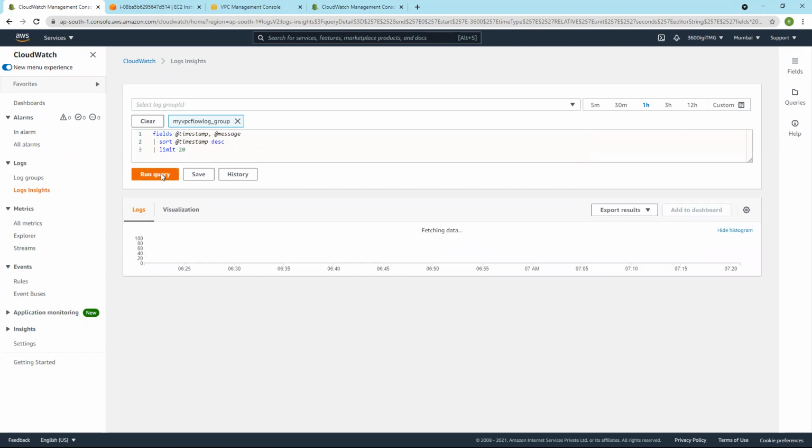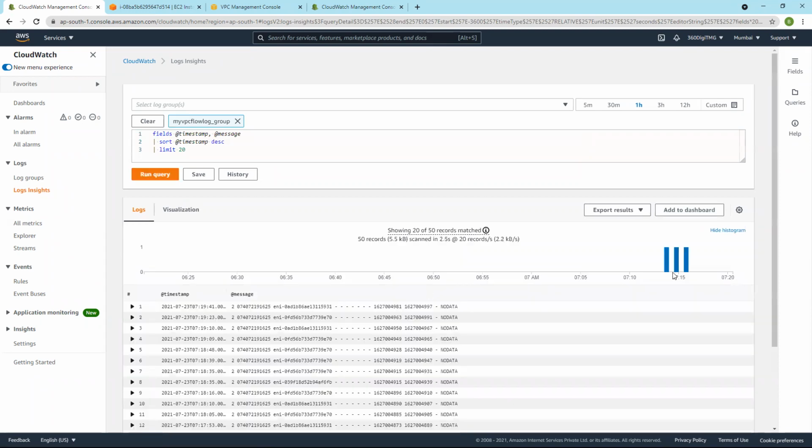Yes, and run query. And I can see 715, the traffic that's going out.